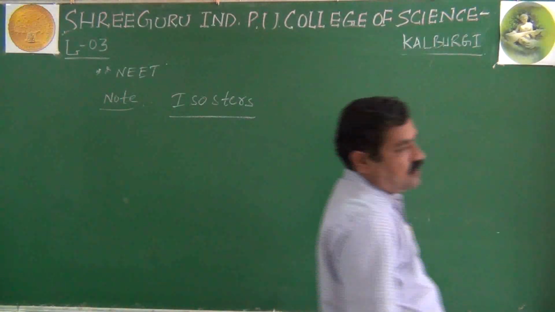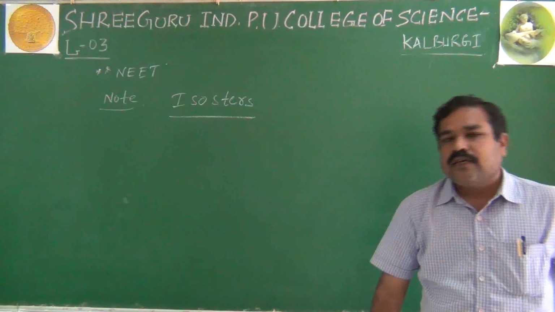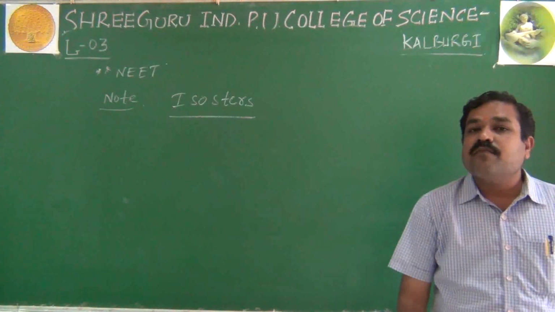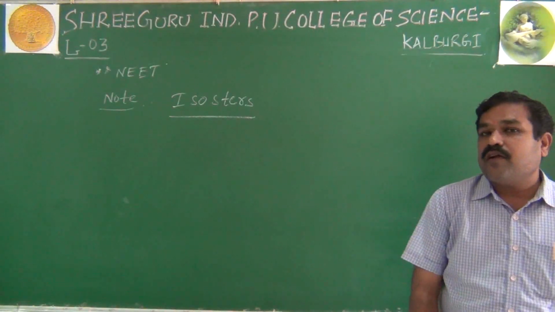Isosters are atoms of different elements. Once again, atoms of different elements having the same number of atoms and the same number of electrons.